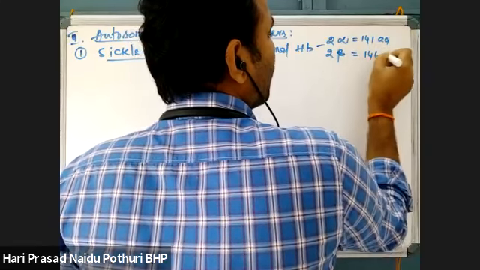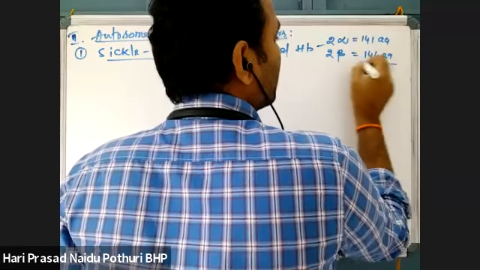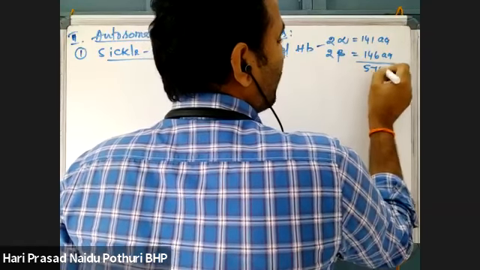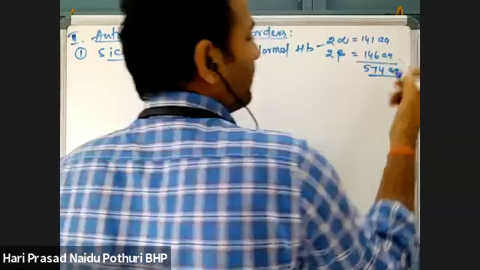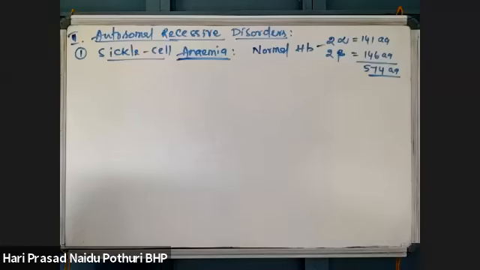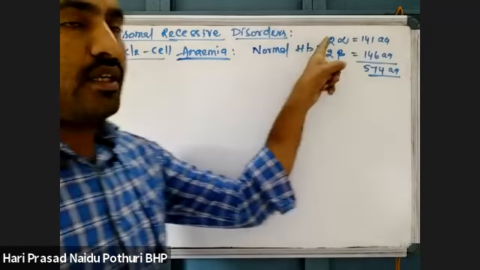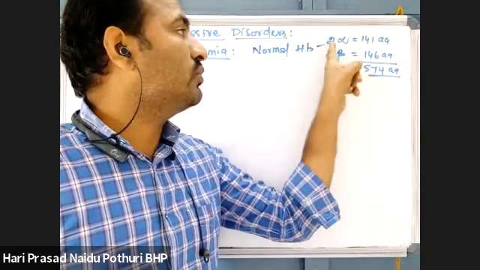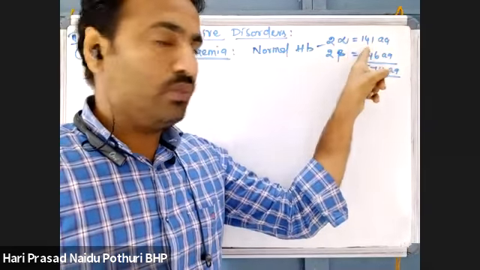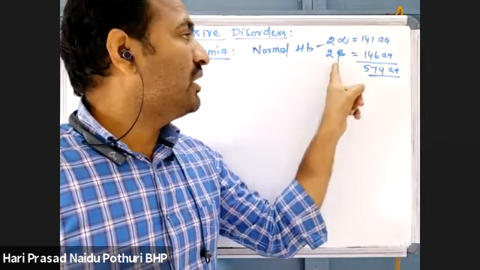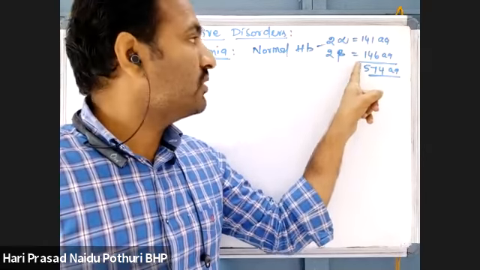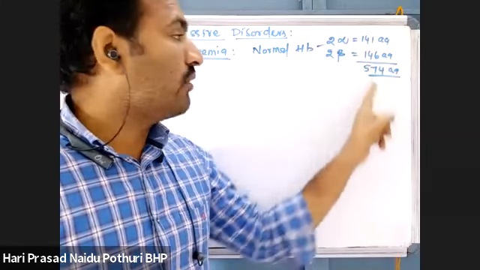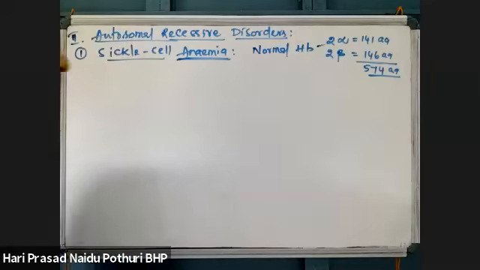Each beta chain has 146 amino acids. 2 alpha chains have 282, and 2 beta chains have 292. Total 574 amino acids are found in hemoglobin.